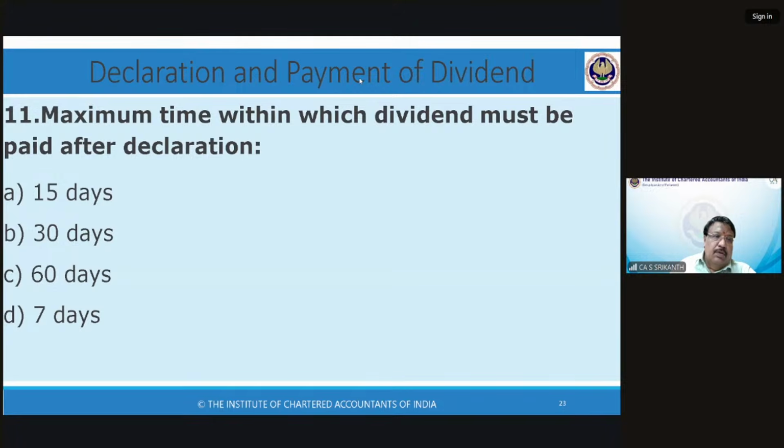Beautiful. 11B. E. But some are saying D. See, some are saying D. What is the question? Maximum time within which dividend must be paid after declaration. Paid. That is 30 days. Correct?